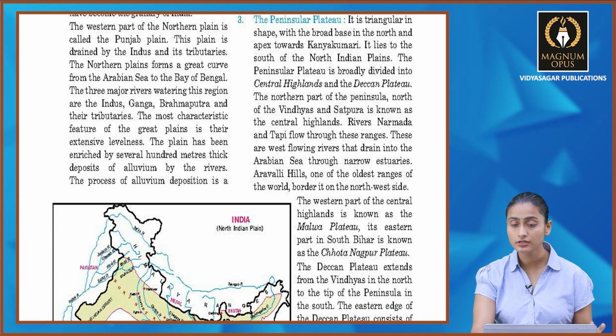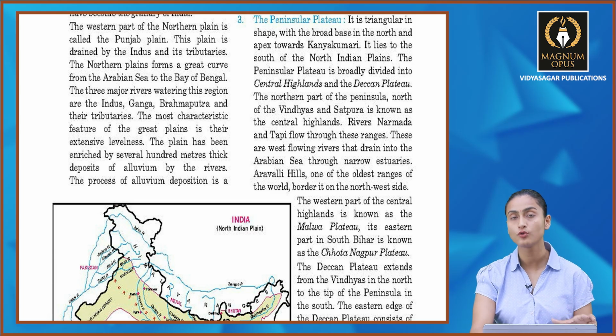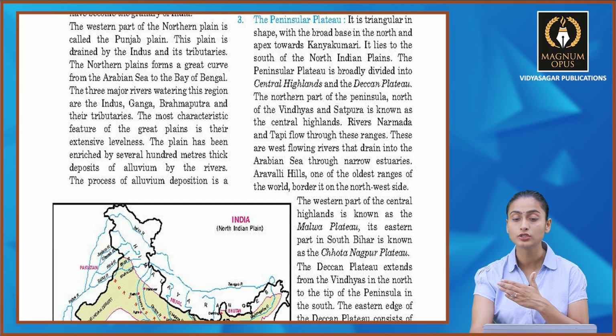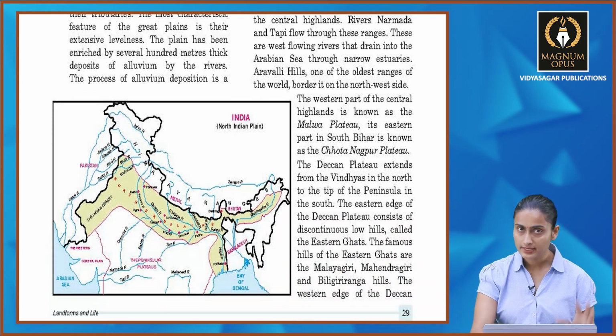It is a triangular shape with a broad base in the north and apex towards Kanyakumari. It lies to the south of the North Indian plains, and the peninsular plateau is broadly divided into central highlands of the peninsula. North of the Vindhyas and Satpura is known as the Central Highlands. Rivers Narmada and Tapi flow through these ranges, and these are west-flowing rivers that drain into the Arabian Sea through narrow estuaries. Aravalli Hills, one of the oldest ranges of the world, border it on the northwest side.